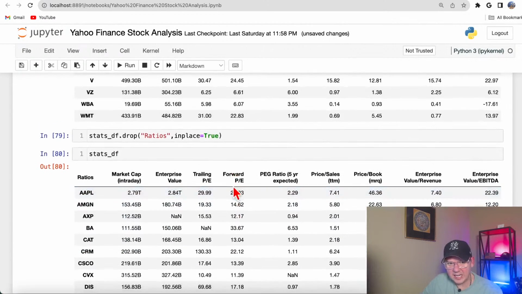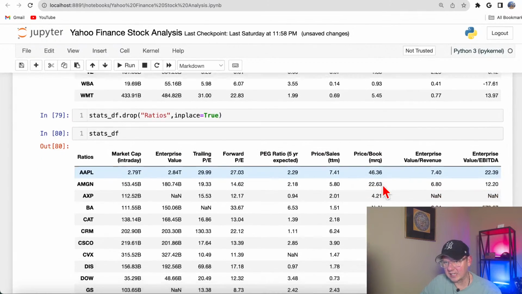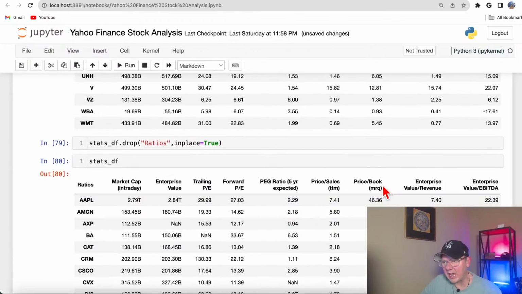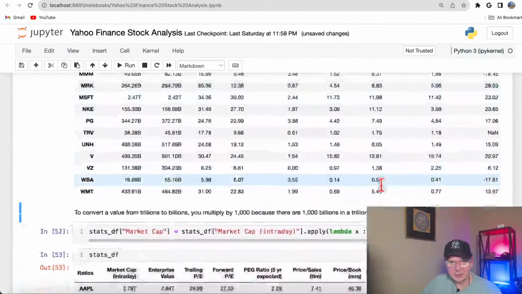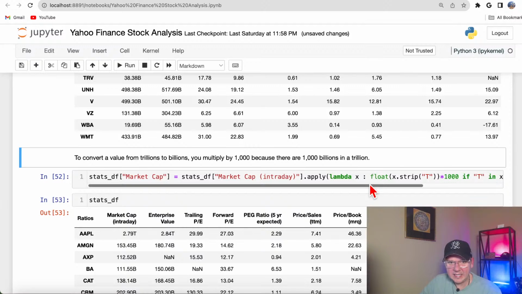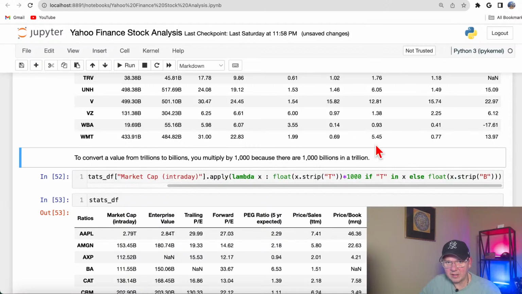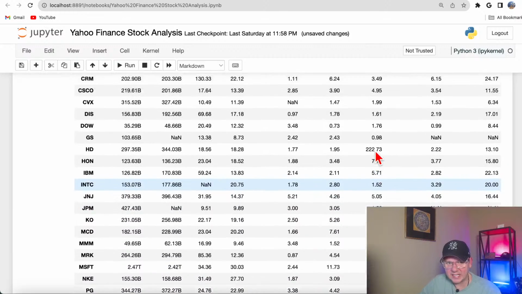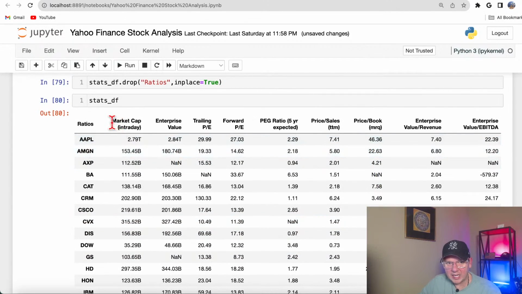So at the end of the day, I got this clean, cool data frame that contains information for all 30 Dow companies with all these valuation statistics. All right, so now we could compare apples to apples. All right, so that's kind of cool. So then here, for example, if I want to see market cap, let me show you something. So here we got market cap.